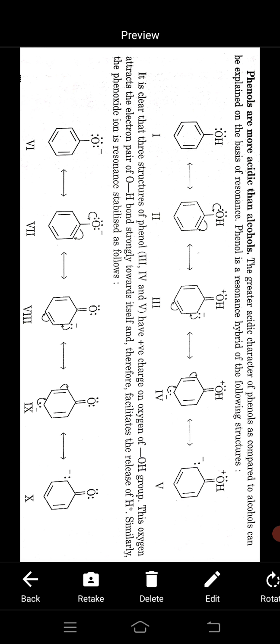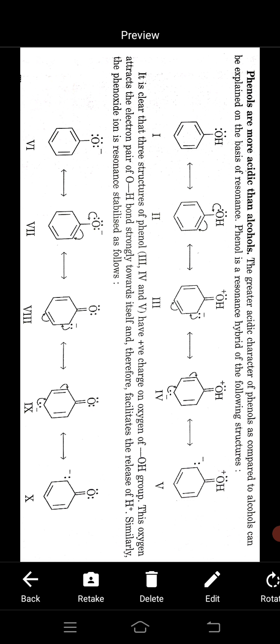See, it can also be described by the resonance structure of phenol. See the first resonating structure of phenol, and you must see structures 3, 4 and 5. You can see that there is a positive charge on oxygen. Oxygen carries a positive charge, so it has a tendency to easily remove the proton. So phenols are more acidic than alcohols.